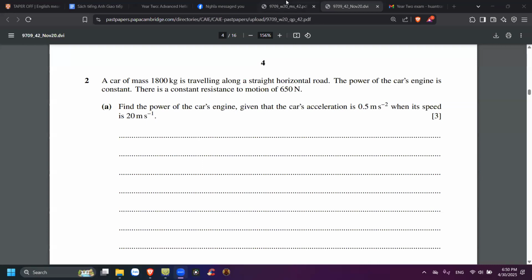Okay, a car of mass 1800 kilograms traveling along a straight horizontal road. You are given the power of the car engine is constant. There's a constant resistance to motion. Okay, you have to find the power of the car engine, given the car's acceleration a when the speed is v.